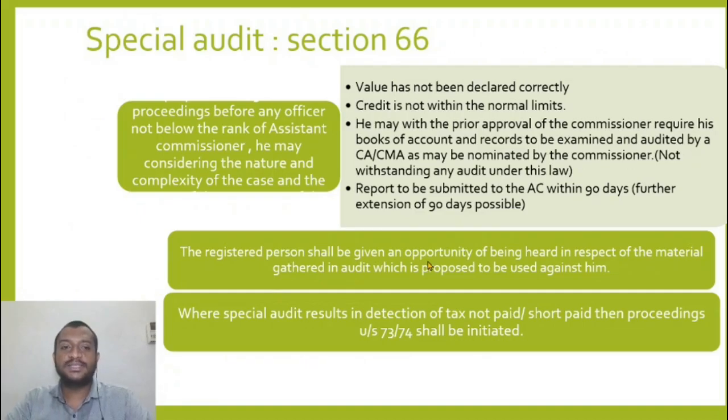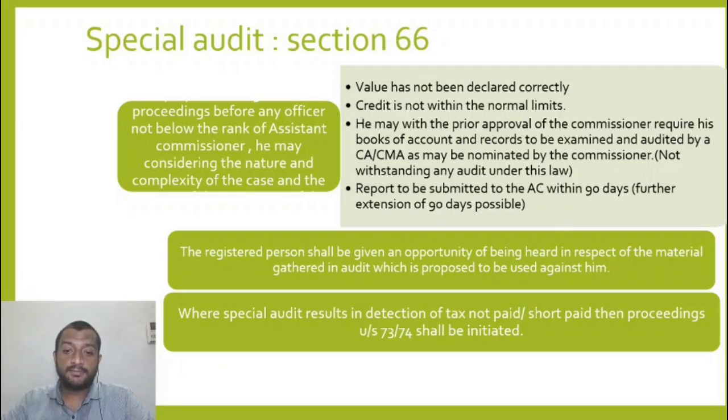Now let us look at special audit. Proceedings before any officer not below the rank of assistant commissioner: he may, after considering the nature and complexity of the case, where value has not been declared correctly or credit is not within normal limits, with the prior approval of the commissioner, require the books of accounts be examined by a chartered accountant as nominated by the commissioner. A report is to be submitted to the assistant commissioner within 90 days.